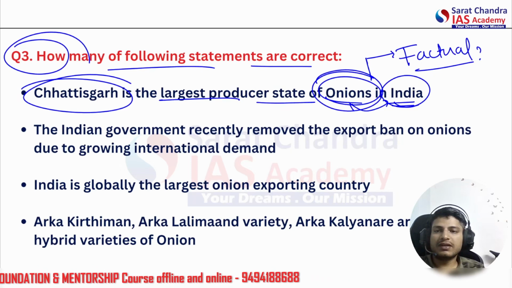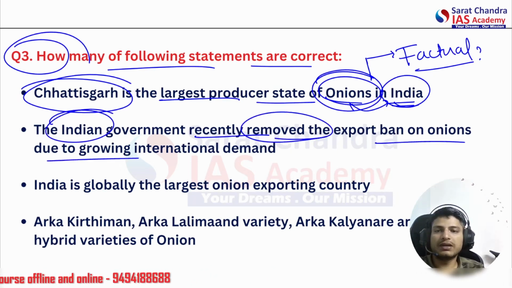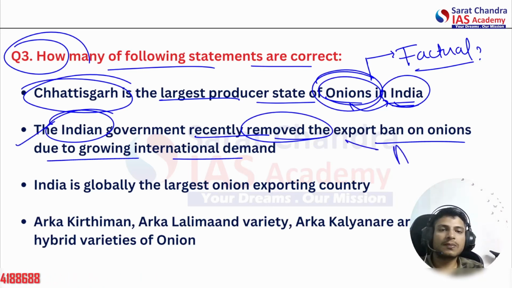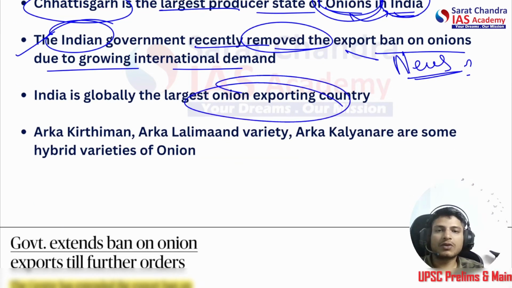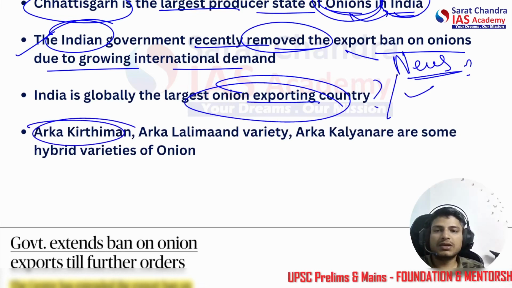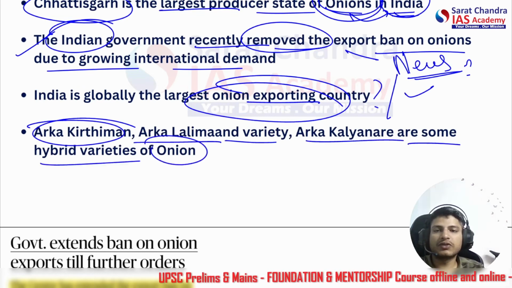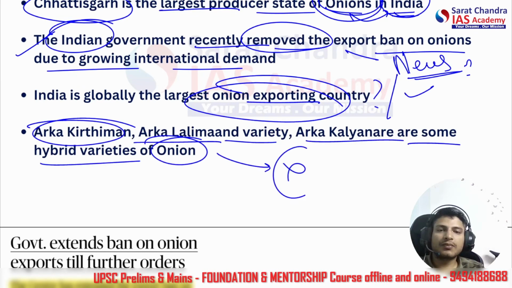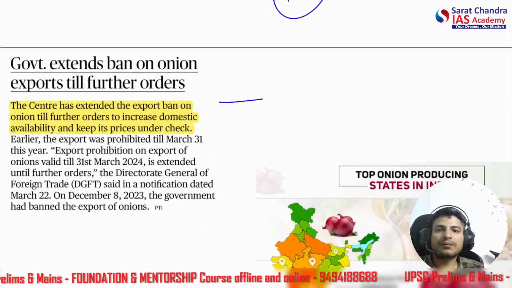Let's come to the second sentence. The Indian government recently removed the export ban on onions due to growing international demand. This may or may not be true; we need to read the news for this. The third statement: India is globally the largest onion exporting country. Correct or incorrect? Let's see. And Arka Kirtiman, Arka Lalima, Arka Kalyan are some hybrid varieties of onion. We don't know this either; initially this is also factual. So let's see what the source is.